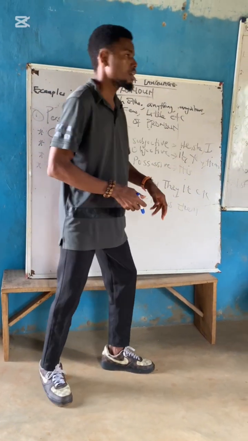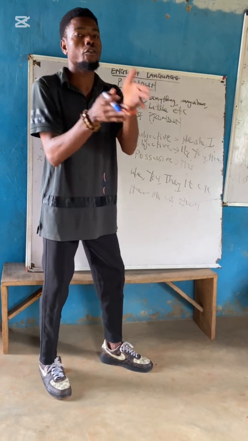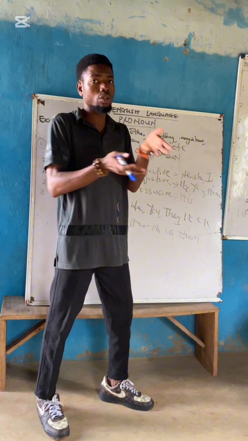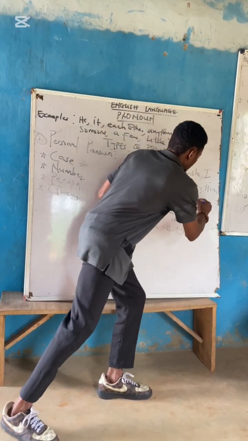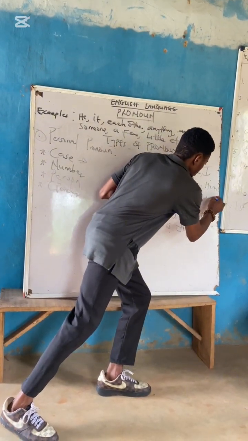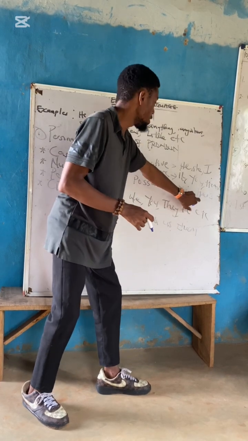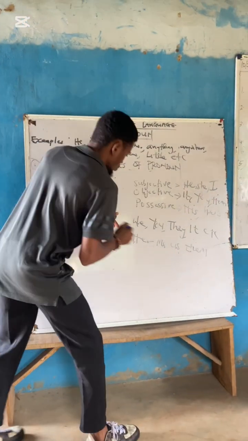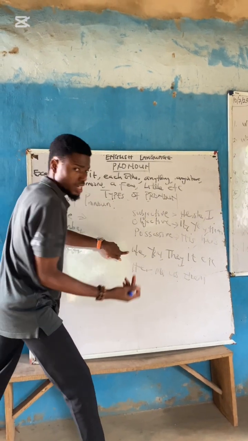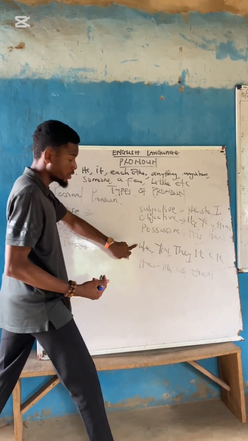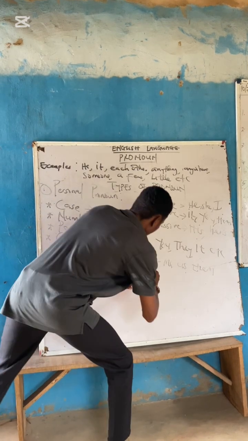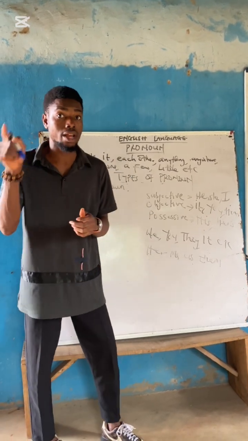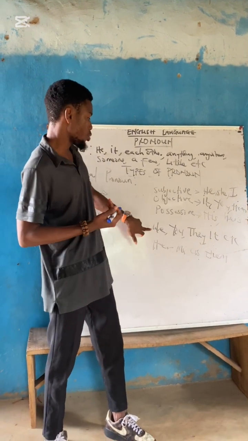Look at this. The book is for Faith. Let us remove Faith and add a possessive case pronoun. The book is hers. So hers is the possessive case of she. Alright? Okay, let us quickly go. Look at we. What is the possessive case of the word we? We is subjective, us is objective, ours, O-U-R-S, is the possessive case of we.